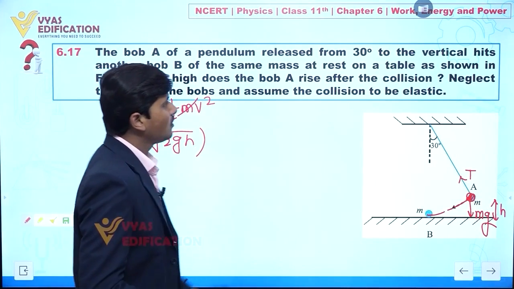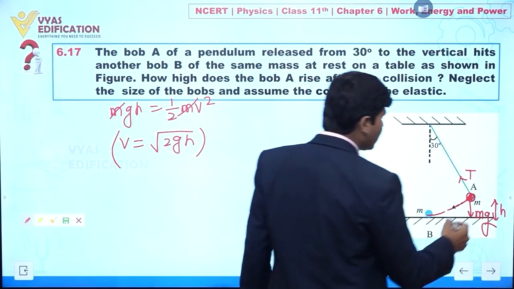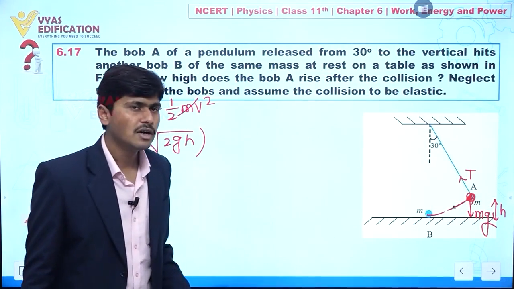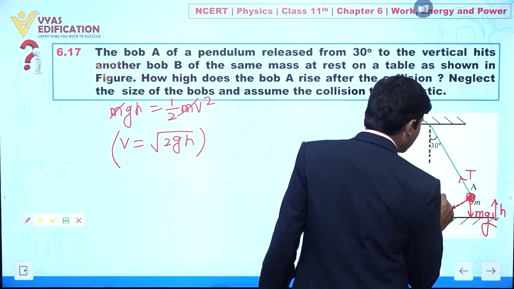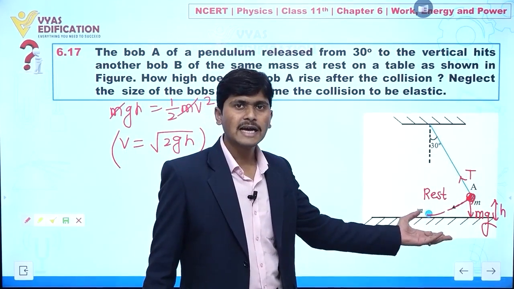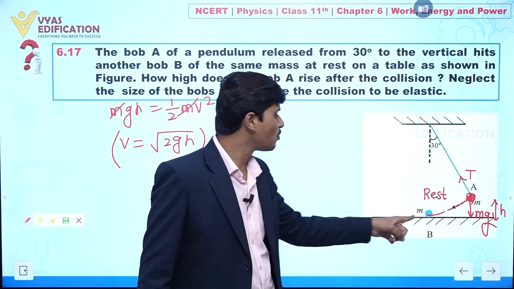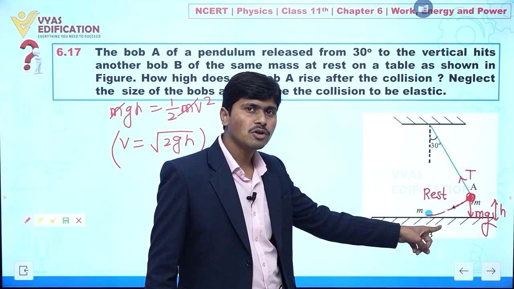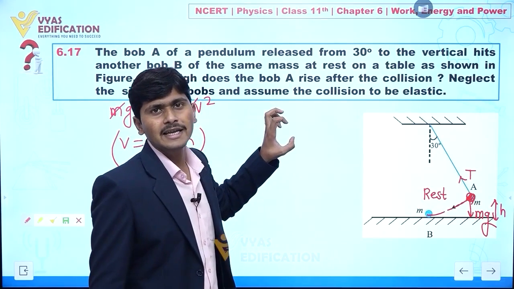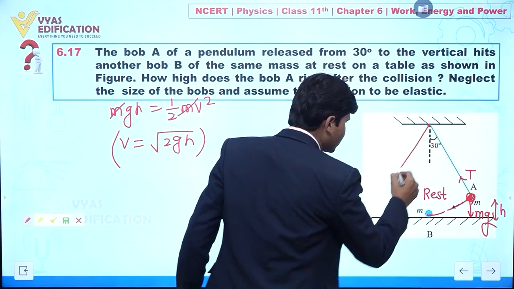But what will happen if we assume the collision to be elastic? Definitely this bob will reach point B with a certain velocity v, and because the other ball is at rest, when bob A collides with ball B, A comes to rest, and the ball situated at position B will move in the upward direction to the same height. So now we can say this will happen.